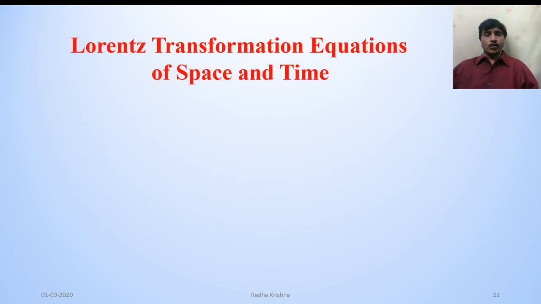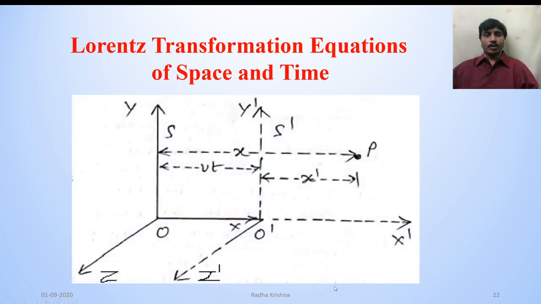Now, derivation of Lorentz transformation equations of space and time. Consider two inertial frames of reference S and S dash with origins O and O dash respectively. Let the frame S dash be moving with a velocity v relative to S along positive x direction. Initially, the origins O and O dash coincide.